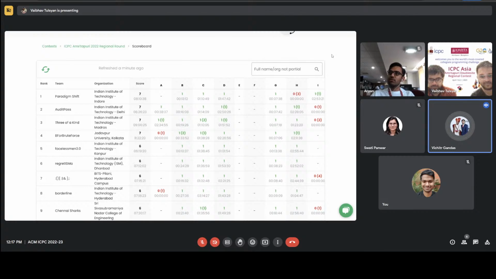So when we started this year, we were not even getting problems for the qualifier. It was pretty difficult. We were trying to reach setters, and we hardly had 4 problems. Somehow we made it to 7 for the qualifier, but then we were very short on the number of problems for the regional round. And there were only 10 to 15 days between the qualifier and the regional.